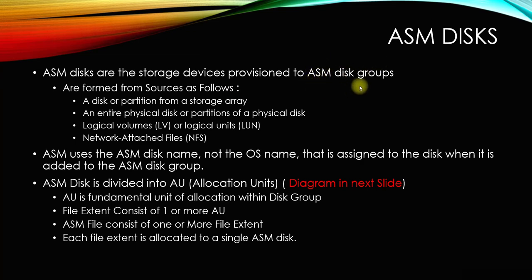During the installation of the Oracle database, there will be a section that asks for creation of a disk group and asks you to select the number of disks. You select disks data1 to data5 and create a disk group DATA. That DATA disk group will be used to store the data files. So the topmost layer is the disk group, and the bottommost layer is the physical hard disk. I hope I'm making sense.